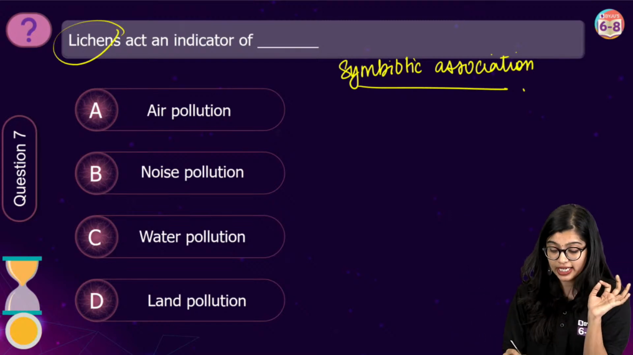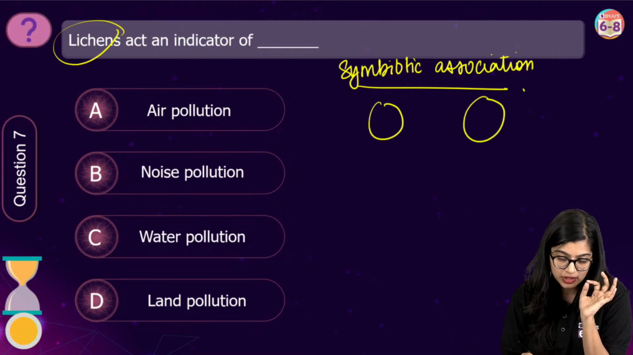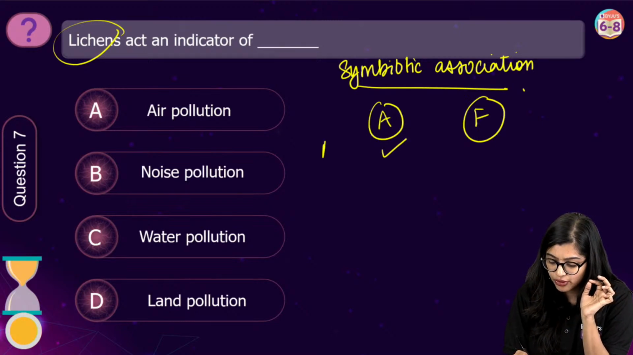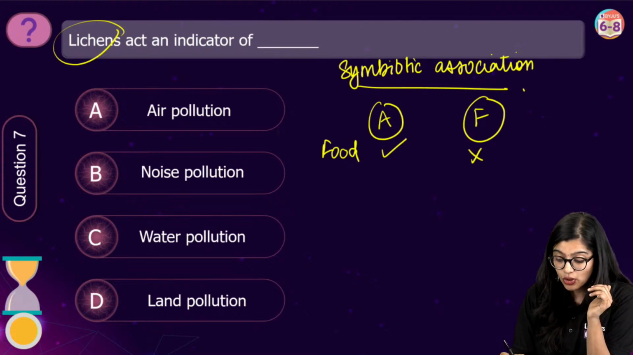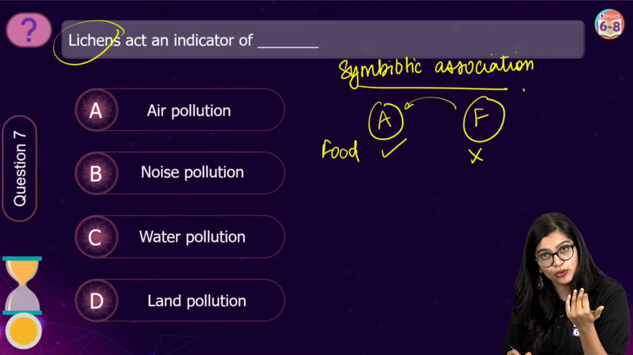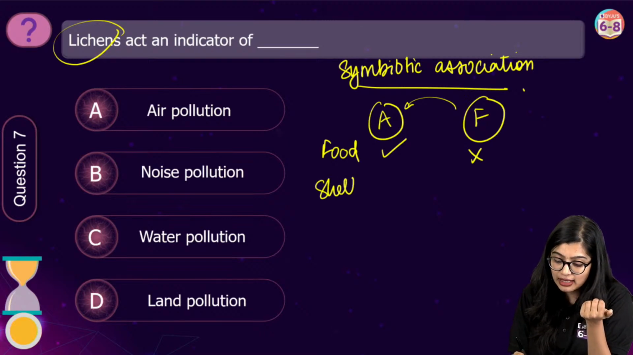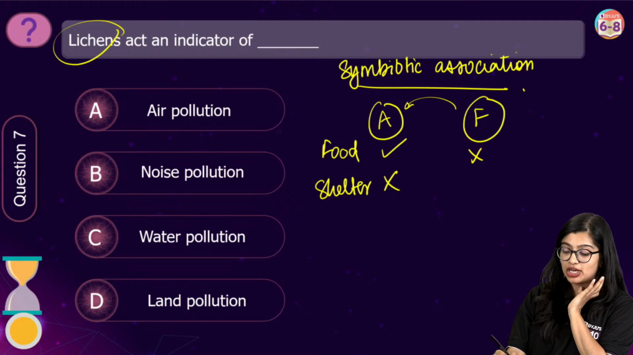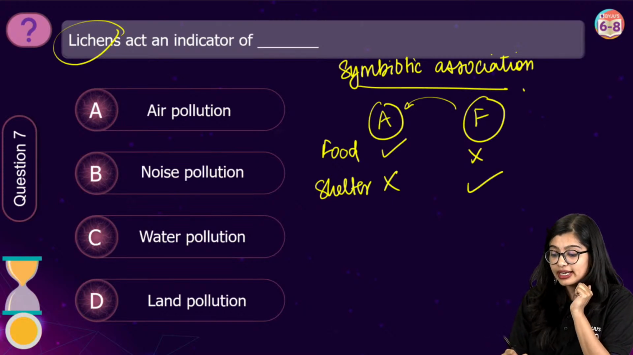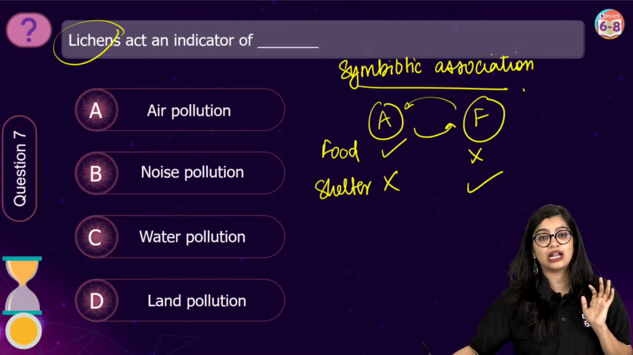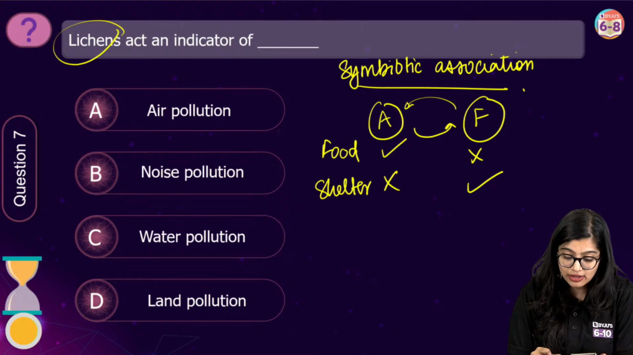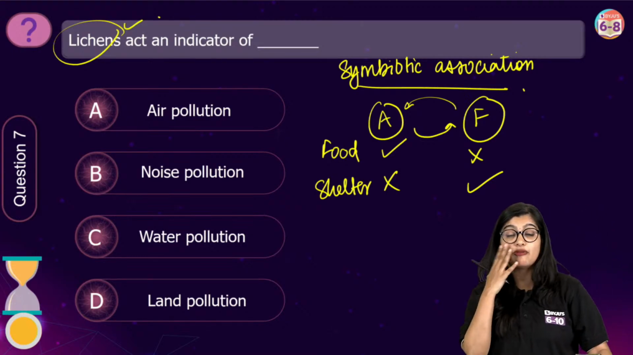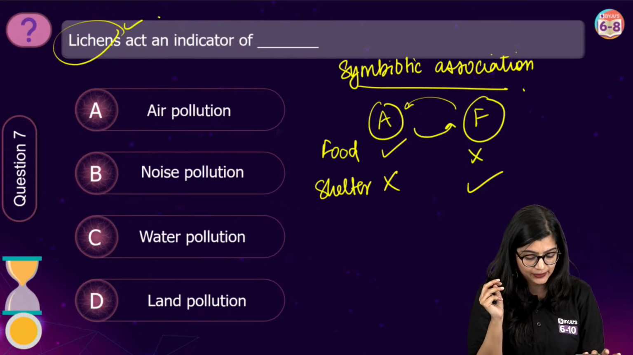The symbiotic association is where you have two organisms, in this case an alga and a fungus. Now, the alga can produce food, but the fungus cannot produce its own food, so it is dependent on the alga for food. But the poor alga needs shelter. The alga does not have proper shelter, but the fungus can provide that. So in turn, the alga is dependent on the fungus for shelter. This symbiotic association results in the formation of an organism called a lichen. Yes?